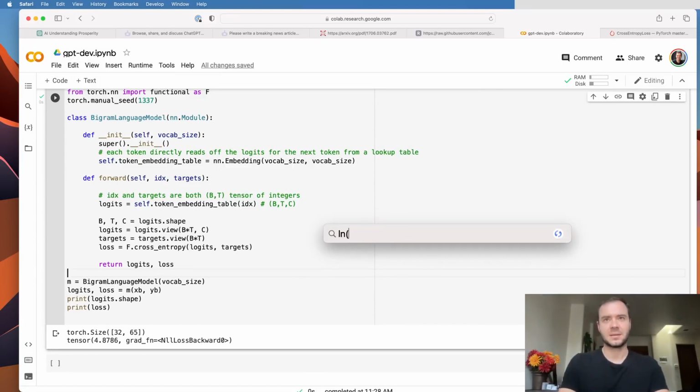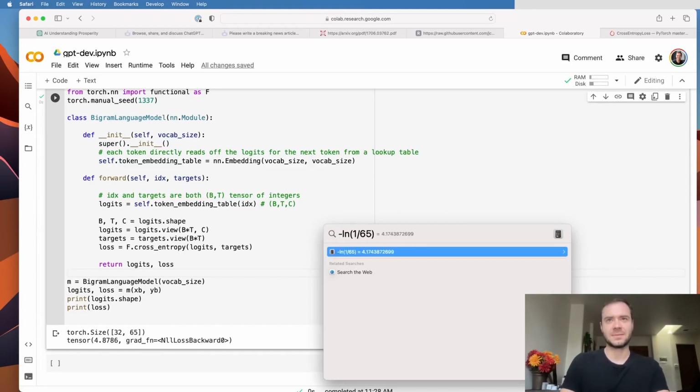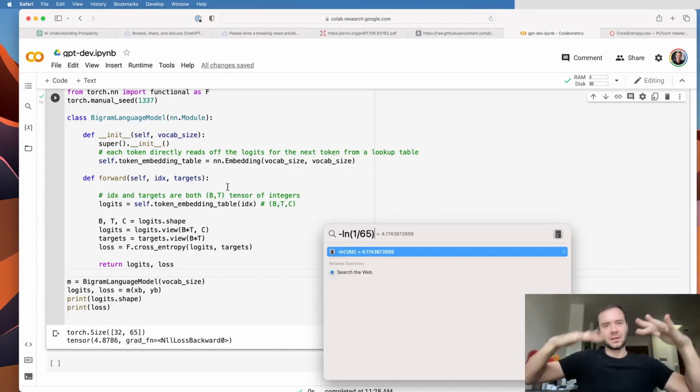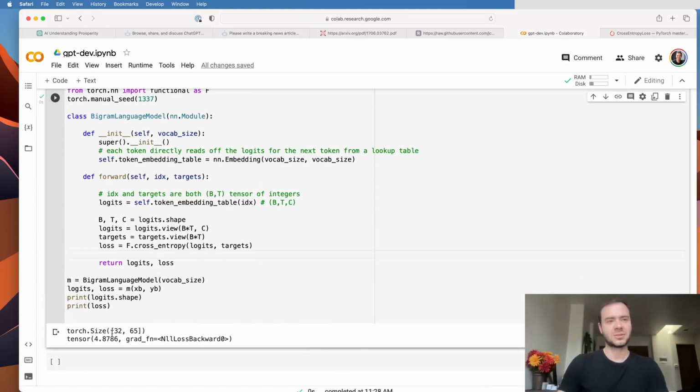We are expecting ln of 1 over 65, and negative of that. So we're expecting the loss to be about 4.17, but we're getting 4.87. That's telling us that the initial predictions are not super diffuse. They've got a little bit of entropy, and so we're guessing wrong. But actually, we are able to evaluate the loss.